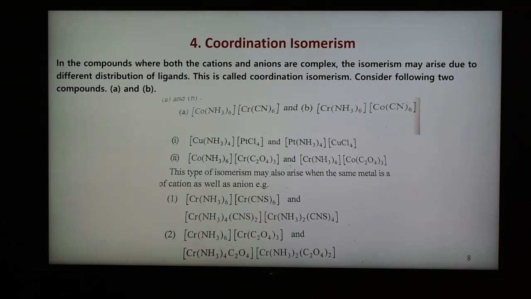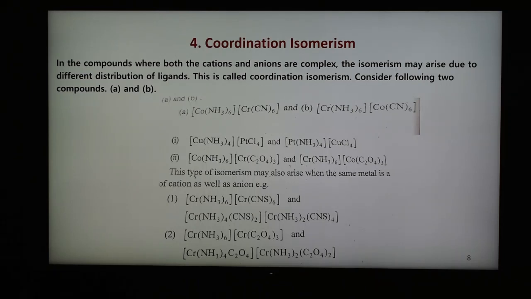In coordination isomerism, we can say that in compound A, 6 ammonia molecules are coordinated to the cobalt ion, which is a part of the cation, and 6 cyanide ions are attached to the chromium ion, which is a part of the anion. In compound B, the positions of the ligands are reversed, and cobalt and chromium are now a part of the anion and the cation respectively. These are some more examples shown in the slide, and these are known as coordination isomerism.